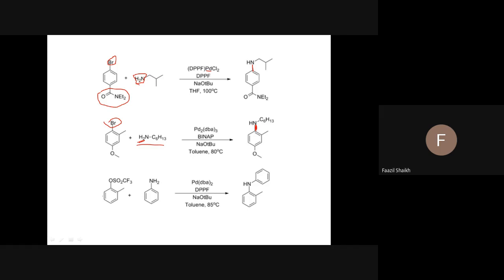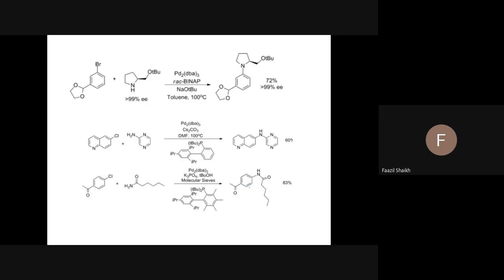Another reaction. So what do you say? This is nothing but what we call pseudo halides or triflate. It is a triflate. So see what the structure is: OSO2CF3. So it is a triflate which also reacts with any amine, aromatic amine or aliphatic amine, and you will get this carbon-nitrogen bond formation. Fine. So don't get confused. A very simple idea we can have. See, further examples are there before you.